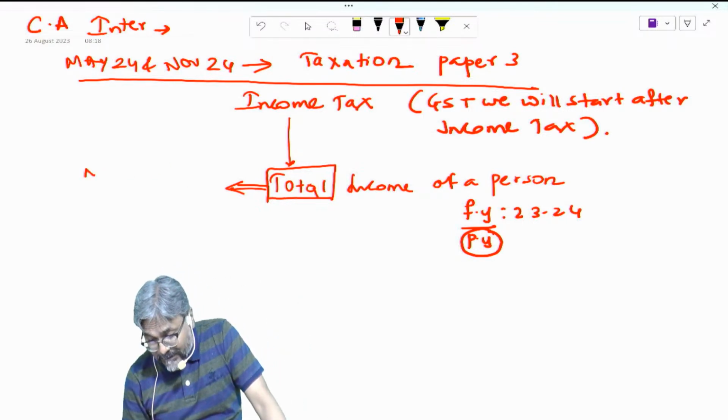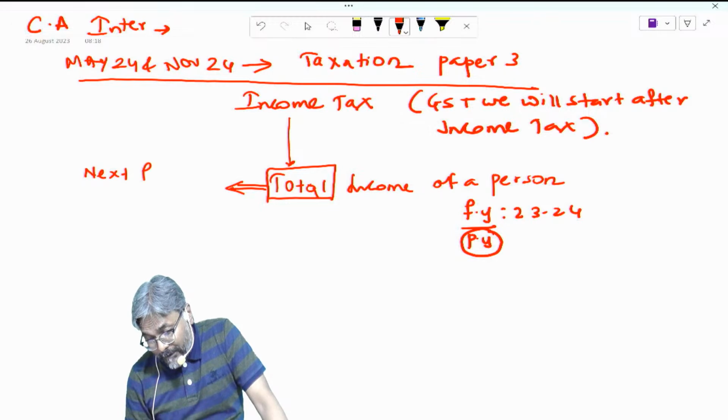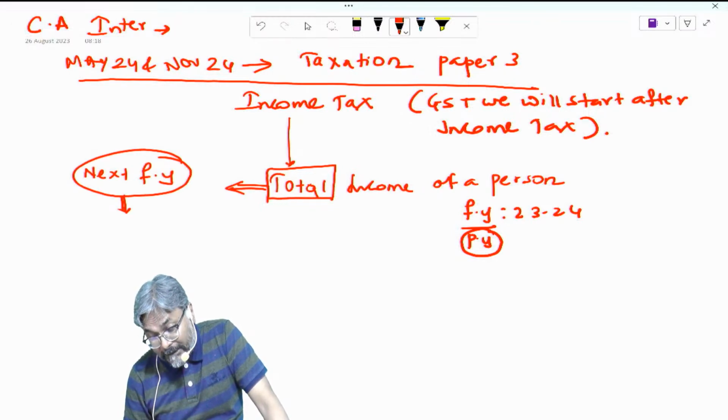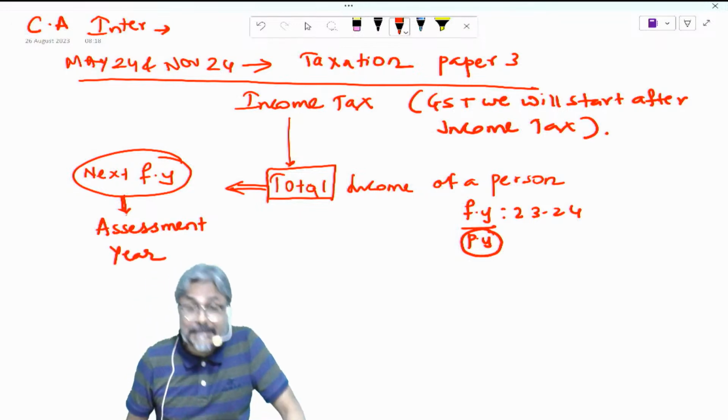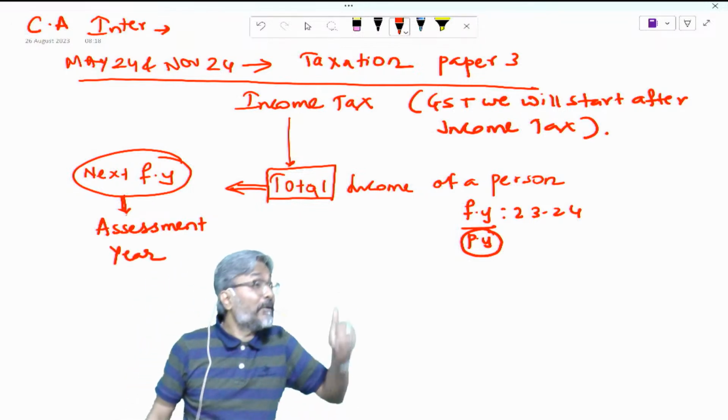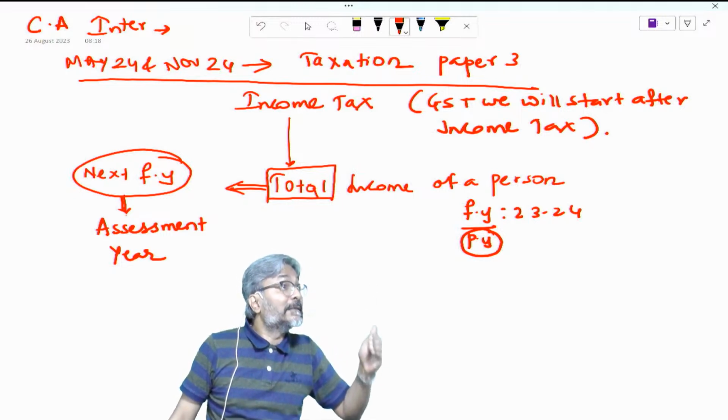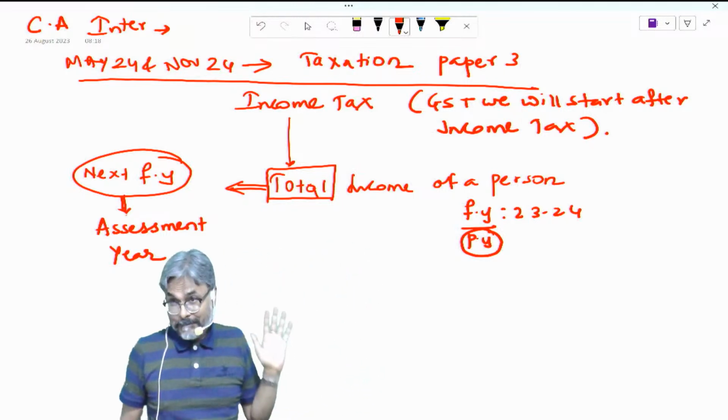The totaling is nothing but the assessment. Total means assessment. So the next financial year is known as the assessment year.